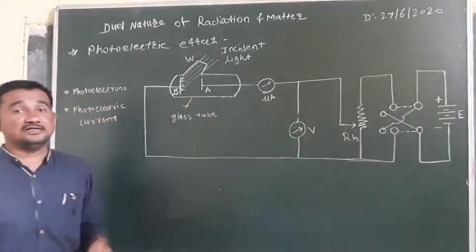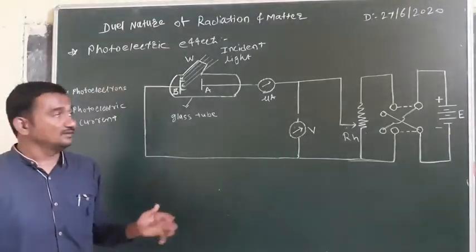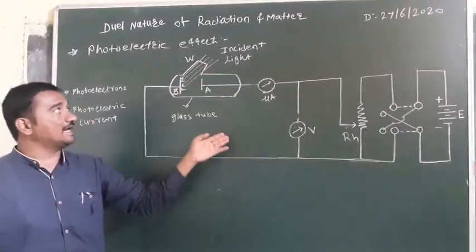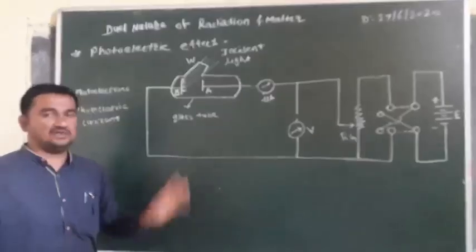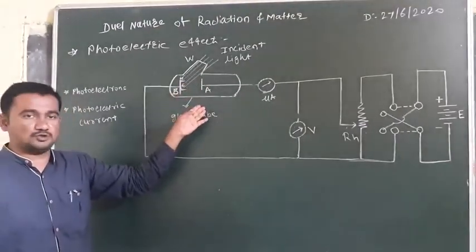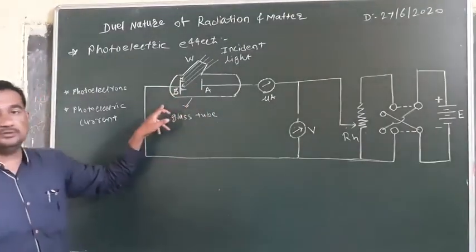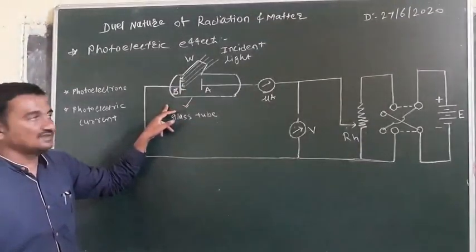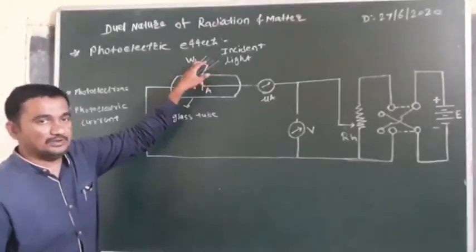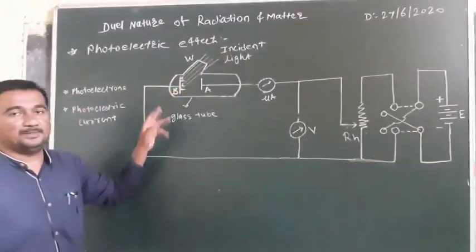The experimental study of the photoelectric effect we have to see. The circuit diagram for this photoelectric effect is as shown in the figure. This diagram is very simple. It consists of an evacuated glass tube. This tube consists of two plates, plate A and plate B, and a quartz glass window W, which allows the light to fall on plate B.